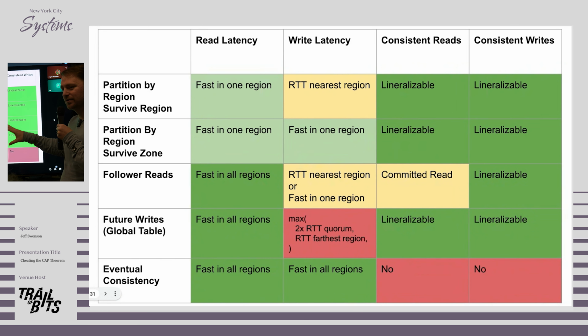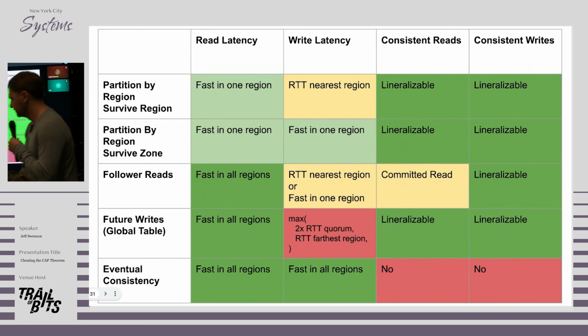And then we have global tables, which have this commit in the future property. And this gives us fast, consistent reads in every region, but it comes at a cost of write latency. In practice, what this ends up being is we're going to have to wait for 2 times our round trip time between the quorum or round trip time to the farthest region, whichever is slower.